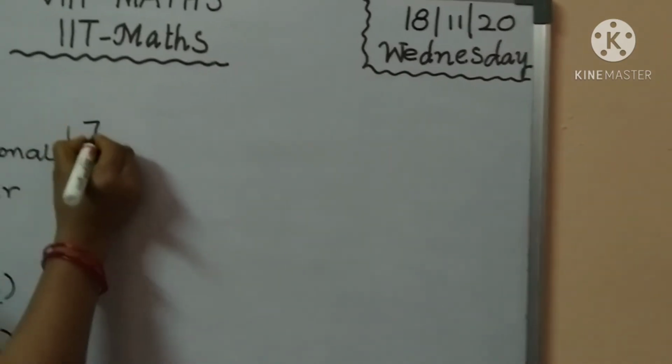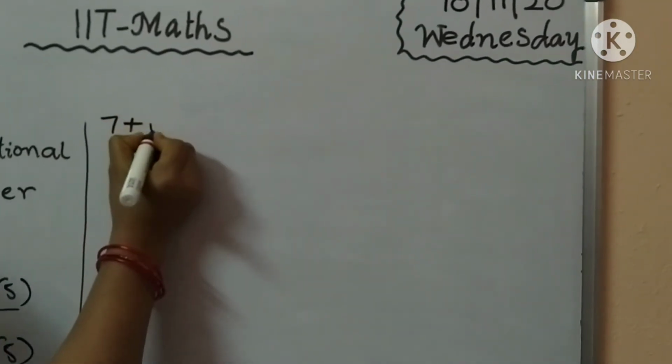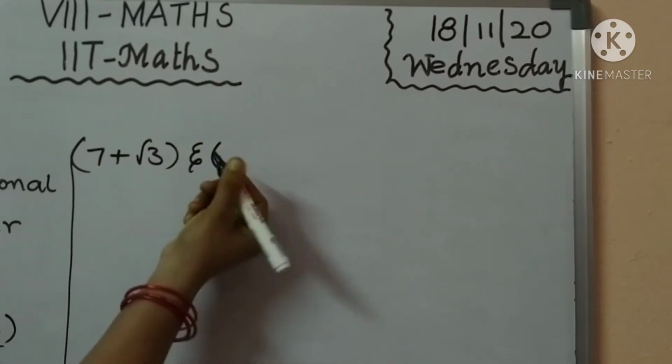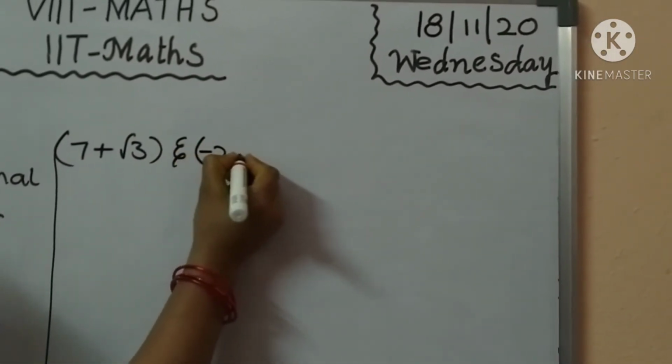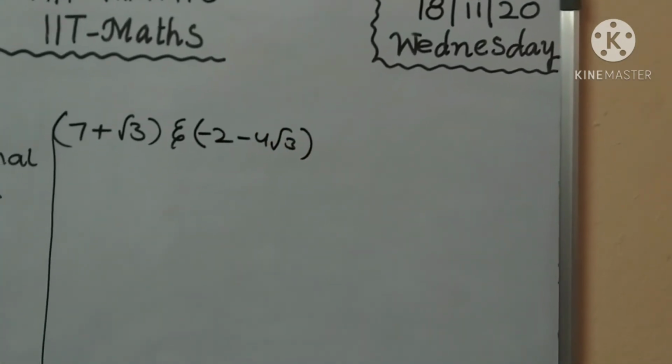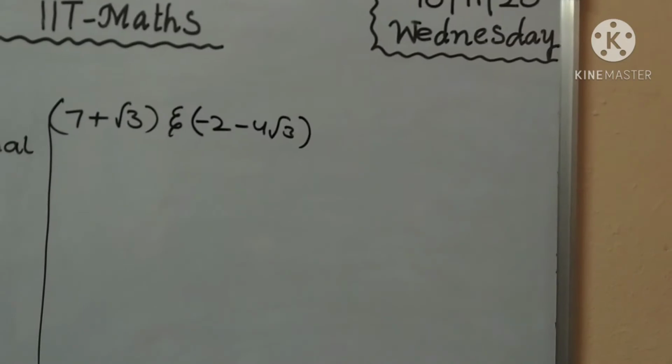Another example: 7 plus root 3 and minus 2 minus 4 root 3. These are two irrational numbers.